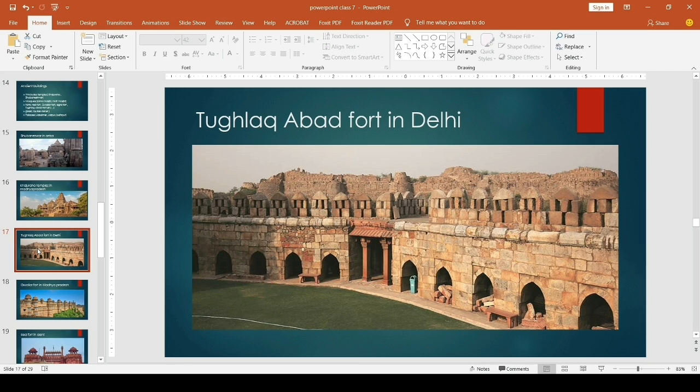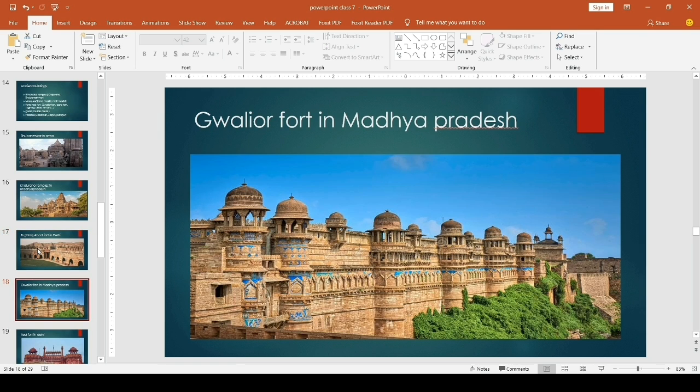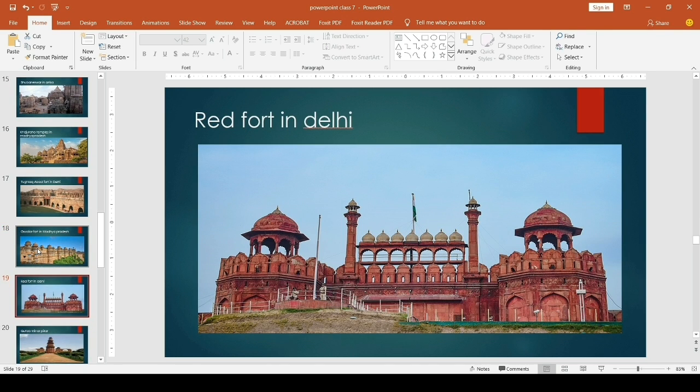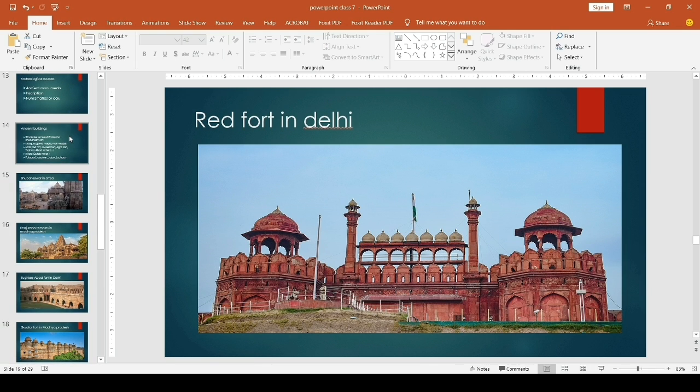So these are some of the ruins of this fort. We can collect information. Then next is Gwalior Fort in Madhya Pradesh. Then next, Red Fort in Delhi. This is Red Fort. It is in Delhi. So these are the forts. Through the study of these forts, we can get more information about our past.